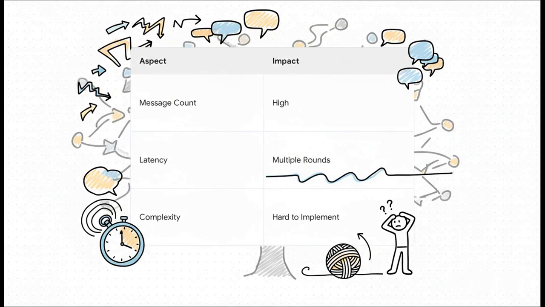But those amazing guarantees don't come for free. Paxos is, well, chatty. It involves a lot of back-and-forth messages, which adds latency. And maybe most famously, it is notoriously difficult to implement correctly. I mean, it's a beast. So while it's incredibly powerful, it is definitely not a simple solution.